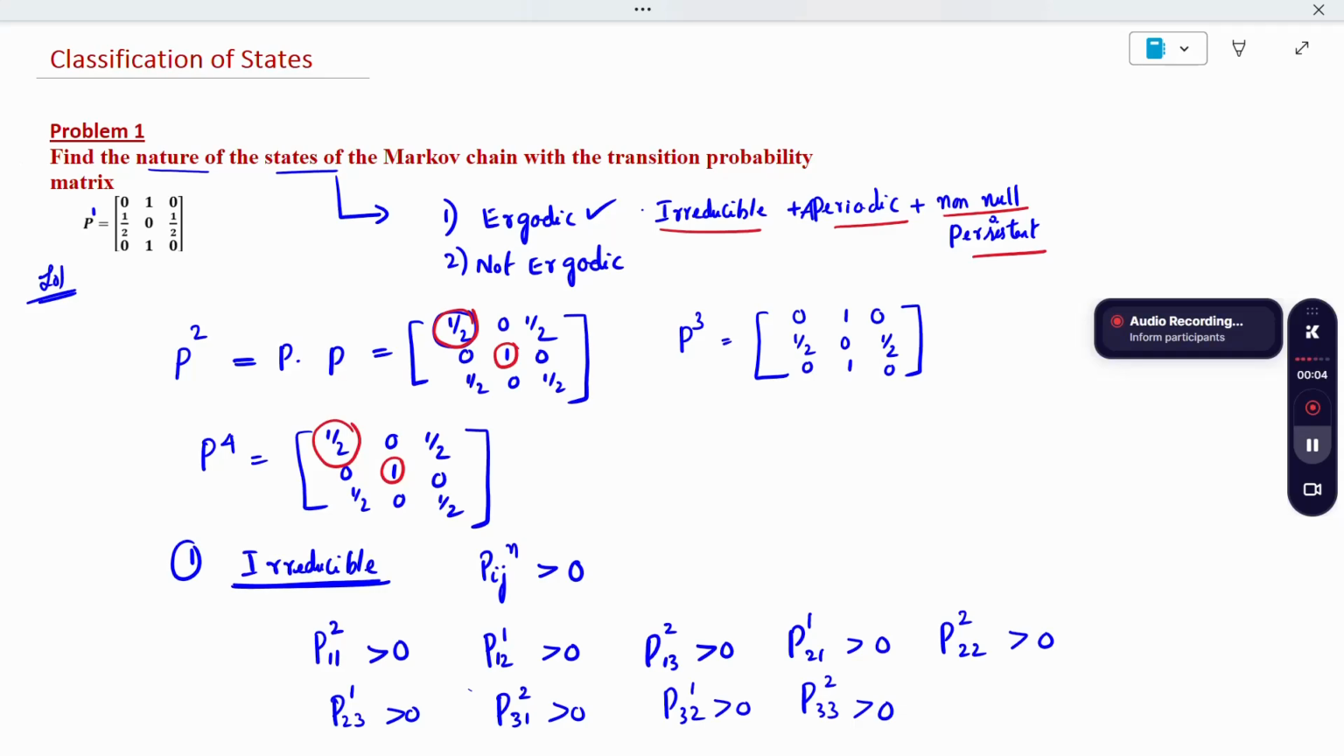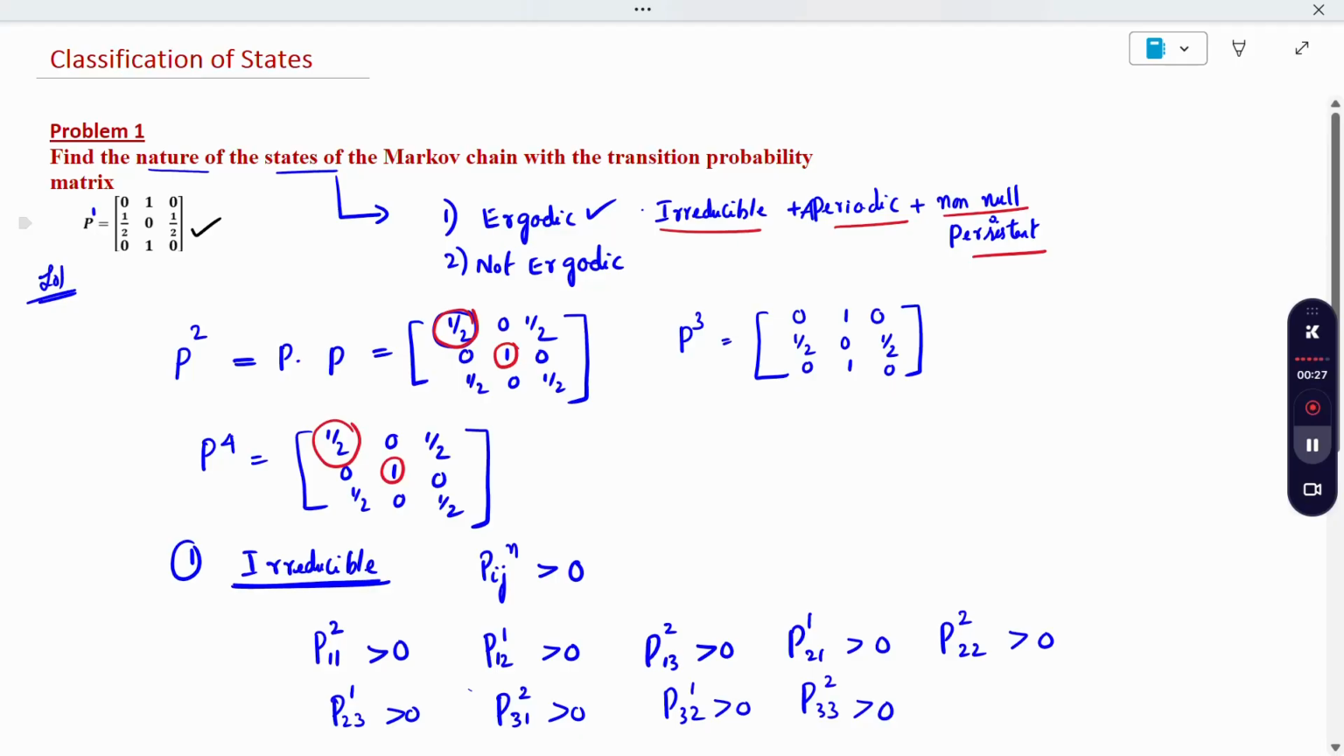Hi all, today's topic is classification of the state, problem 1. Find the nature of the state of the Markov chain with the transition probability. Here the transition probability has been given in the question. Sometimes they will not give the transition probability, they give a statement, so we have to write the transition probability and then find the nature of the state. So now the transition probability has been given.